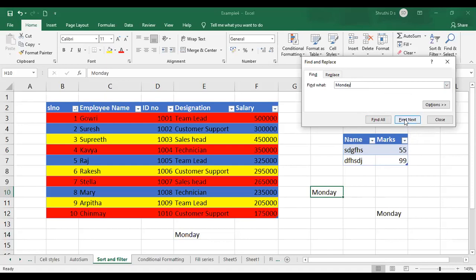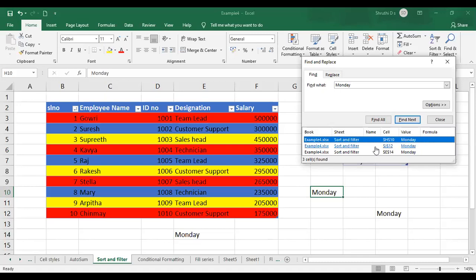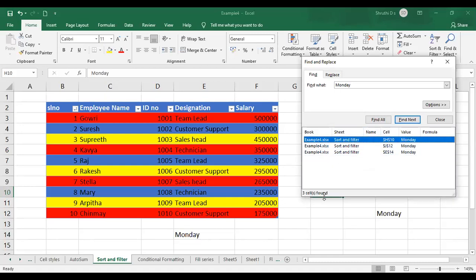Okay, Find Next will highlight, not the complete sheet, but the text which appears in the particular cell. That cell will be highlighted. Find Next means it is going to give you the next data, that is, the next cell. If I say Find All, it is going to show you in which cells it is present. In the drop down here, you can see it is found in only 3 cells. It is going to list all those appearances.